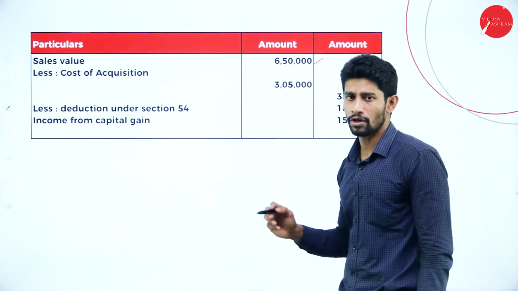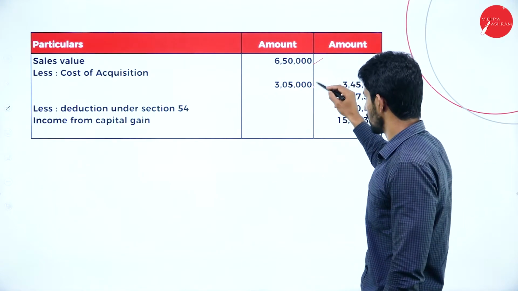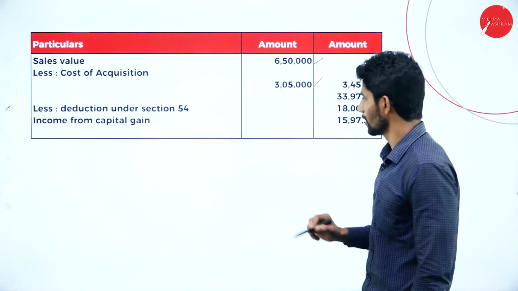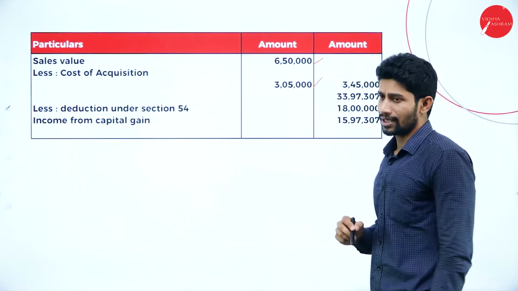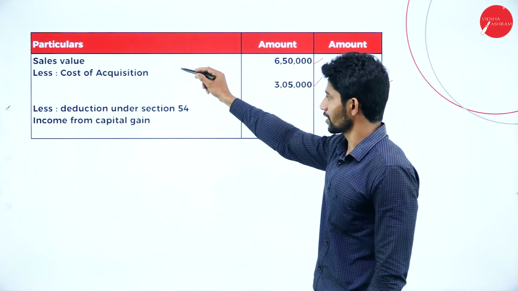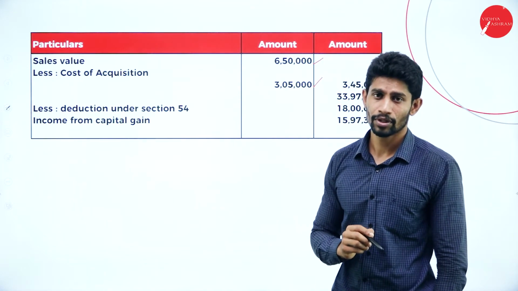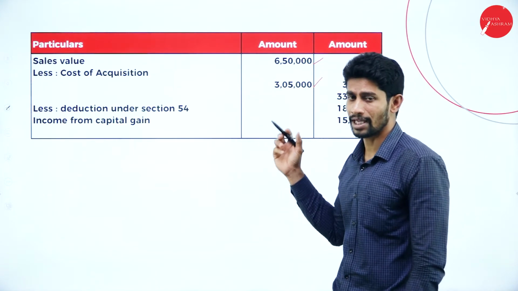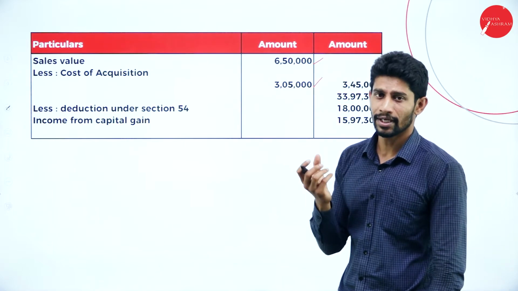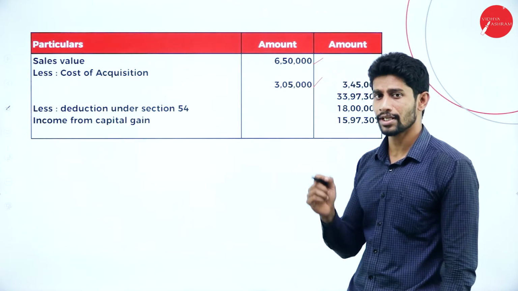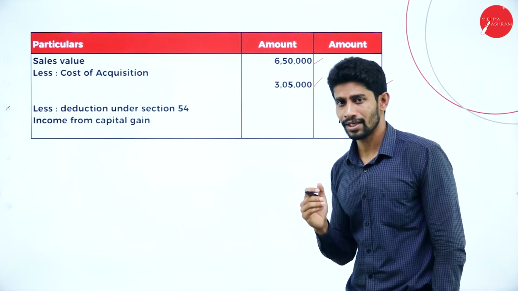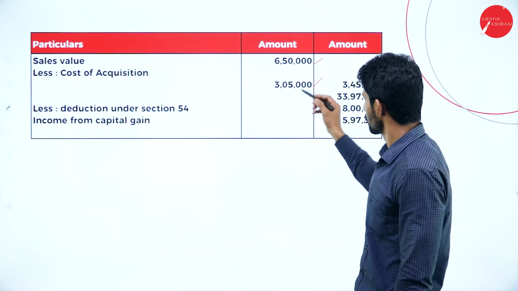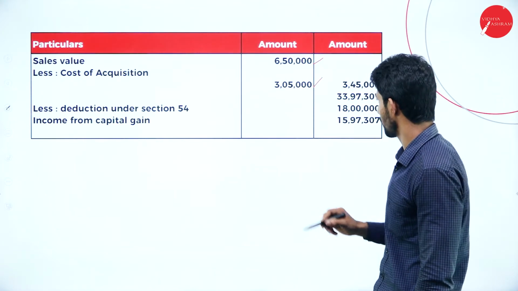Next, moving on, with respect to shares, the sales value is rupees 6,50,000 and the cost of acquisition of shares is 3,05,000. If you deduct 3,05,000 from 6,50,000, you will get 3,45,000. Here we are not calculating the indexed cost because it is a short-term capital asset. Shares are short-term capital assets because the held period is less than 12 months. It is purchased in the year 2021-22. That is why we are calculating the actual cost of acquisition.